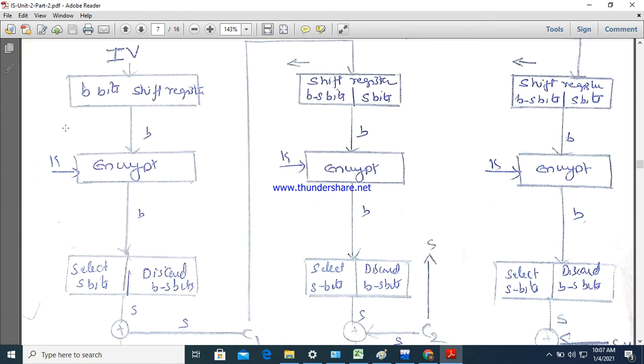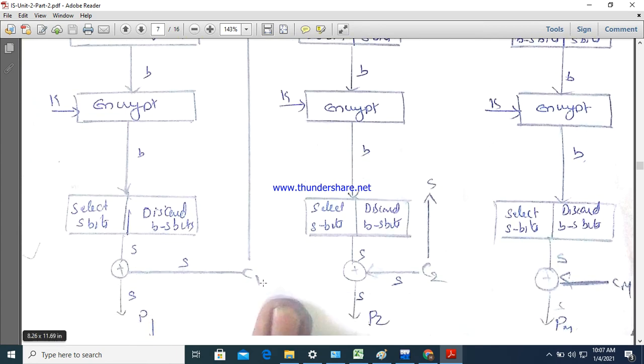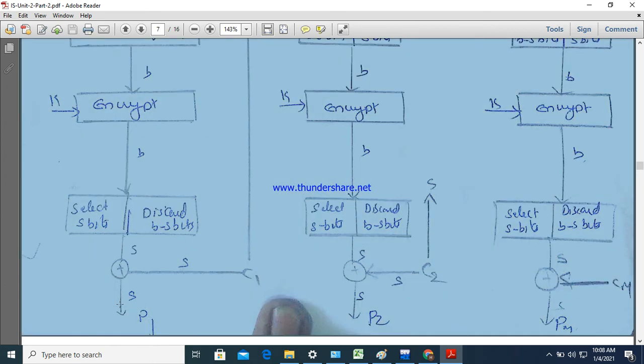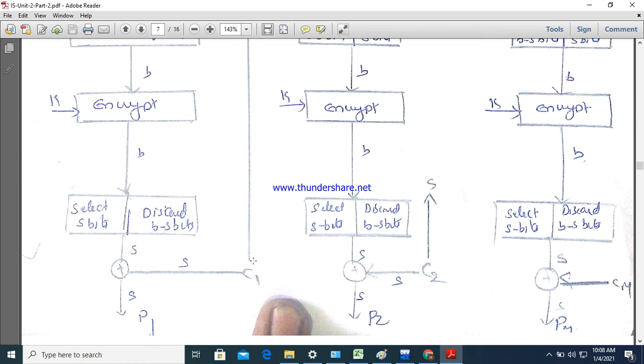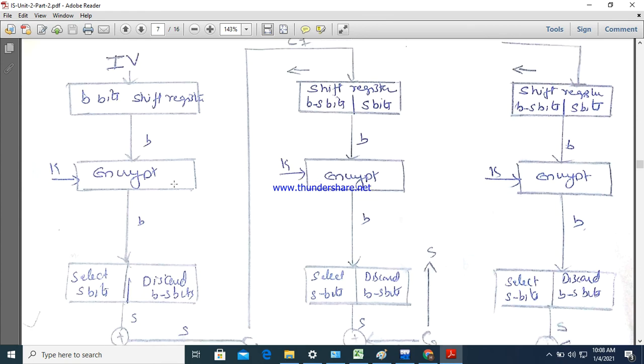Here the same shift register, encrypt, then select s bits, and these s bits we take with the ciphertext. The ciphertext s bits we XOR, and then we get the plain text s bits. Here the ciphertext only we give as the next level. In both encryption and decryption, the ciphertext is given as the feedback to the next level.